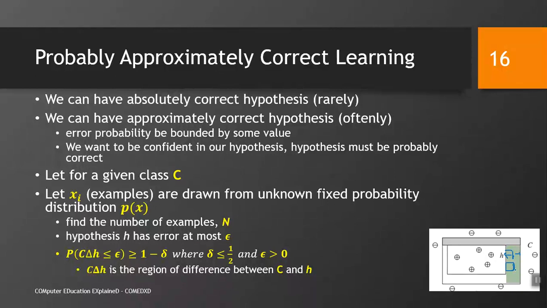If it is above this, then the data we have will have more probability of being a negative example.